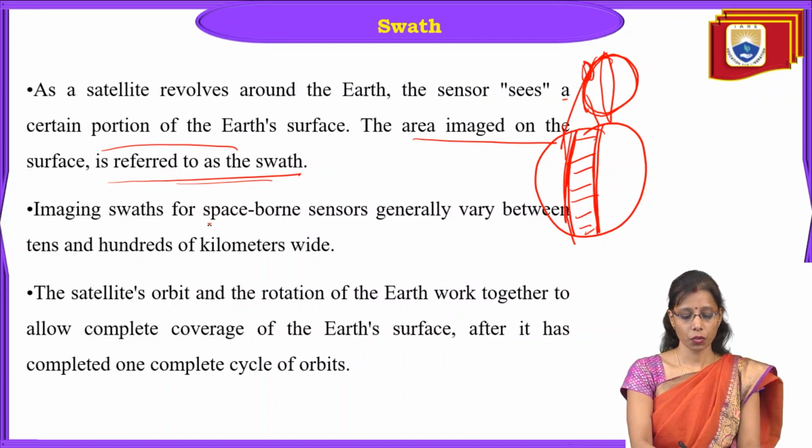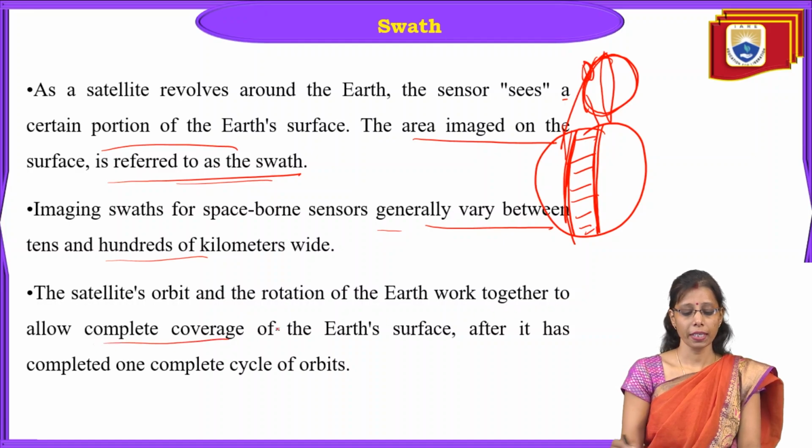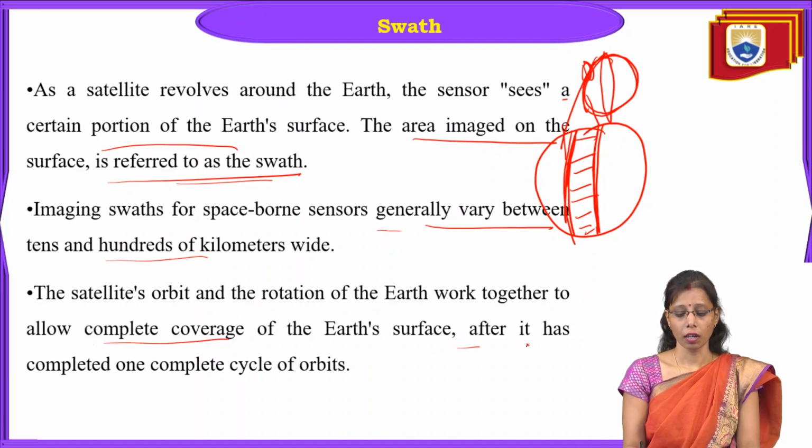Okay. So imaging swaths for spaceborne sensors generally vary between tens and hundreds of kilometers wide. The satellite's orbit and rotation of the Earth work together to allow complete coverage of the Earth's surface after it has completed one complete cycle of the orbit.